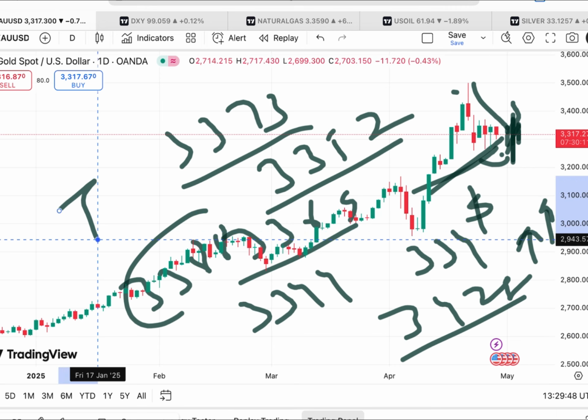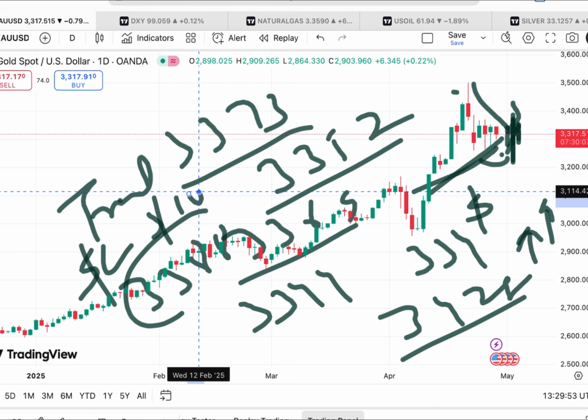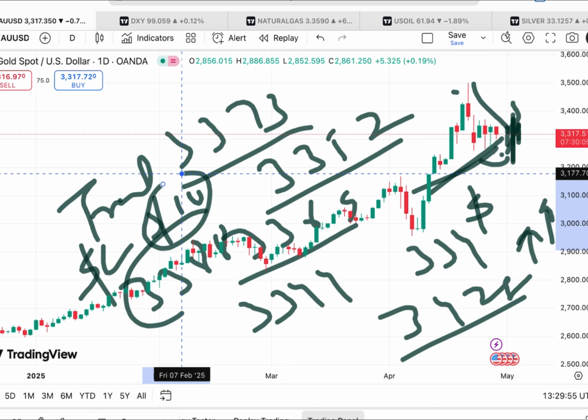You can trail your SL by $10, so you can capture a big movement towards the upside if the price starts going higher. Any doubt regarding this, you can mail me.